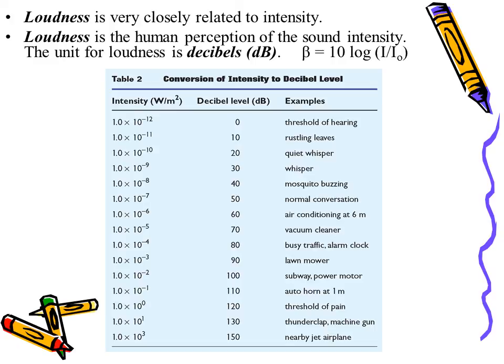Another example, if you wanted to look at the change in intensity in going from a whisper to a vacuum cleaner, the increase in intensity would be 10 times 10 times 10 times 10, or 10,000 times more intense. So the sound intensity of a vacuum cleaner is 10,000 times more intense than the intensity of a whisper.